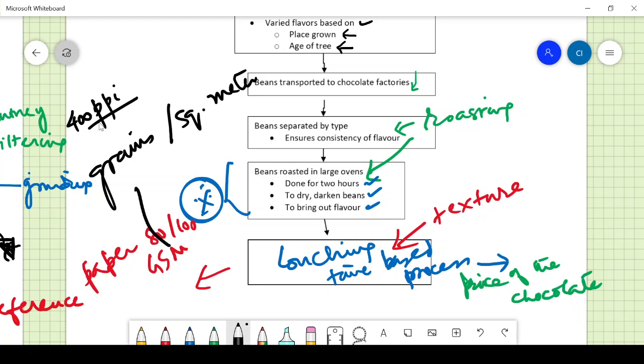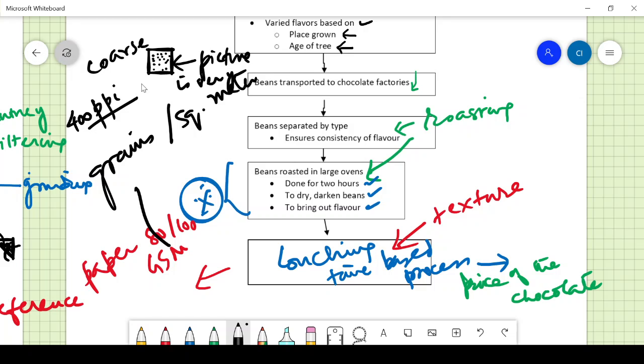If you have a mobile phone with 400 PPI, within a particular inch you can have several dots. Within a square inch, how many dots are there? If there are more dots, the picture is very clear. 400 PPI is very good. If it is less, like 200, it appears very coarse. It's not very sharp.